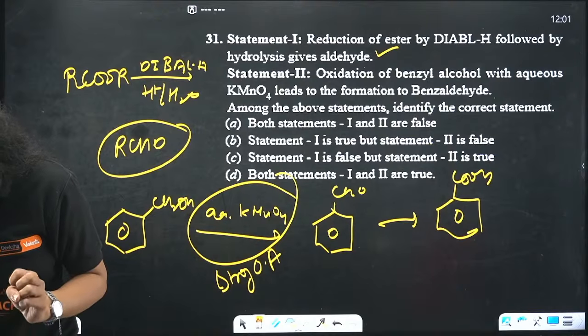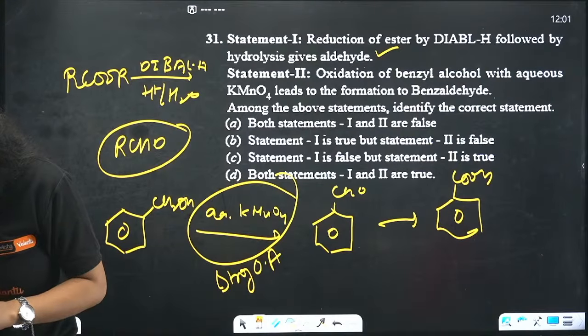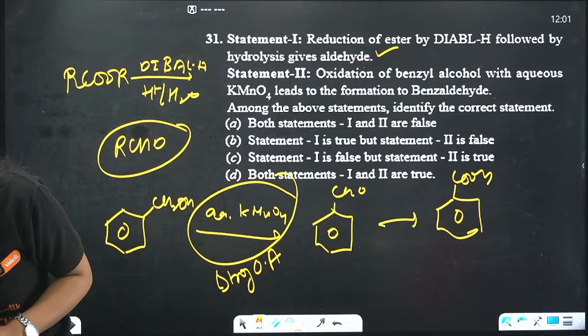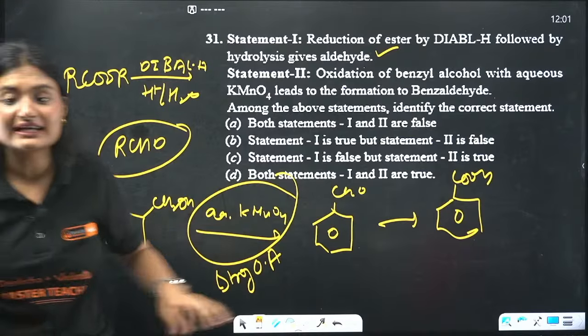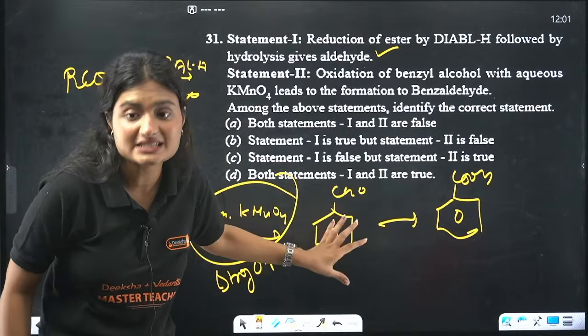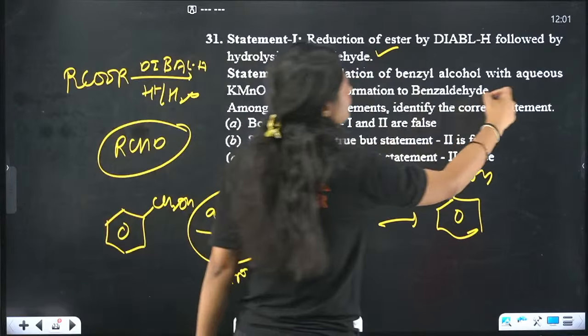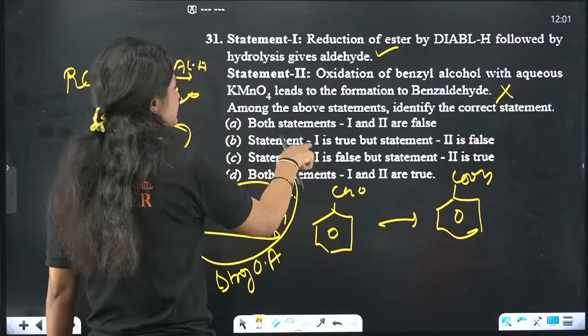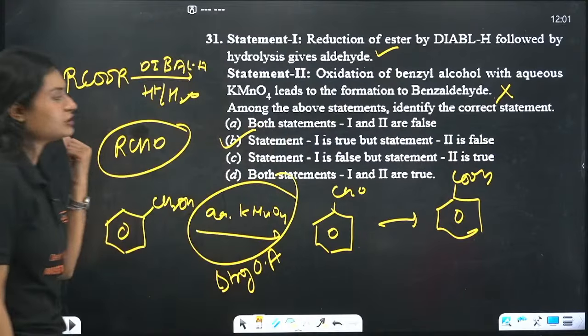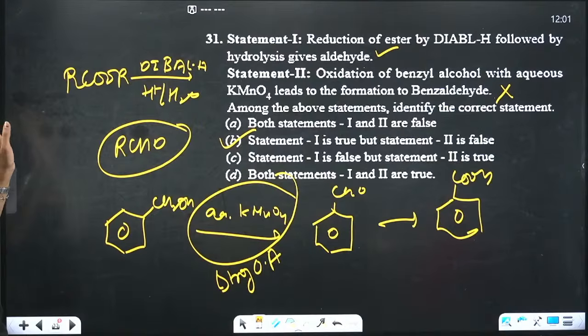We get benzoic acid. We will not get benzaldehyde. That means your statement 1 is correct, but your statement 2 is false. The correct answer is option B. Next question.